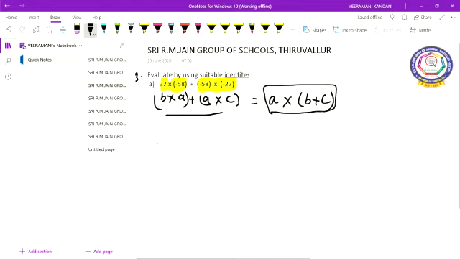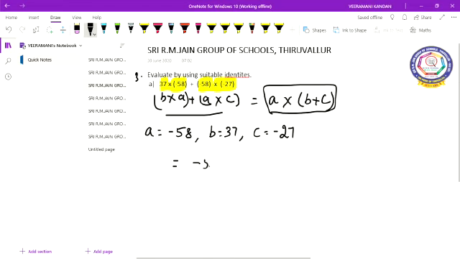Okay. So now here A equal to minus 58, B equal to 37, C equal to minus 27. Now we find the value, children.